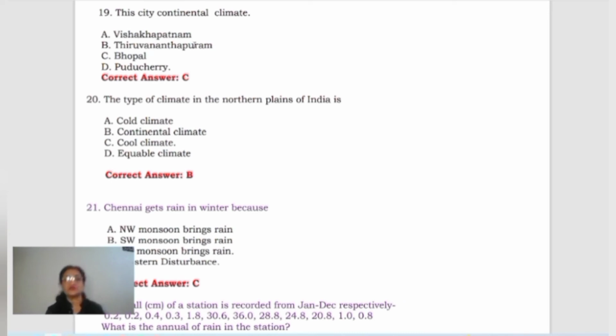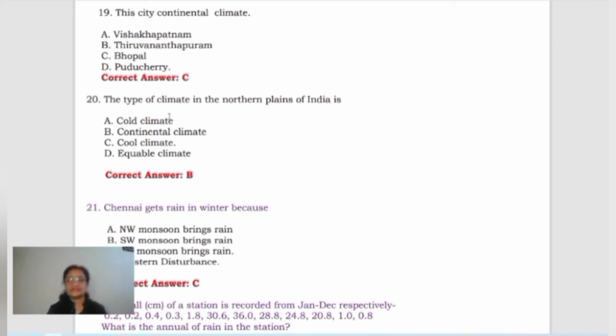Thiruvananthapuram, again it is very close to the coast. Puducherry, again it's near the coast. And now it's Bhopal. Bhopal is far off from the coast, that is in the interior parts. So this is the option which is correct. The C option is correct.